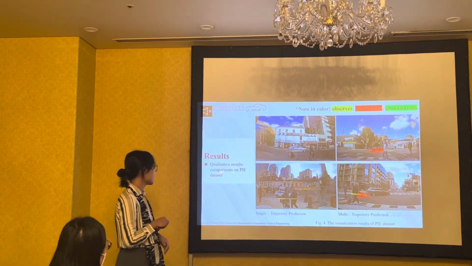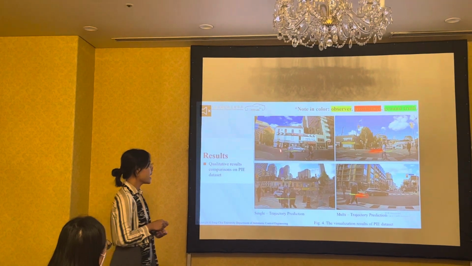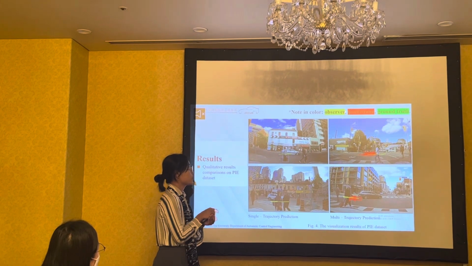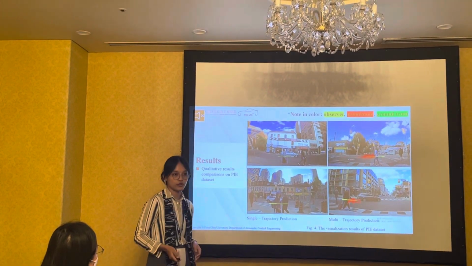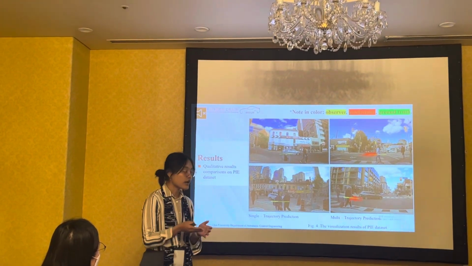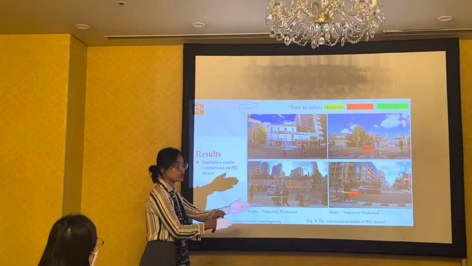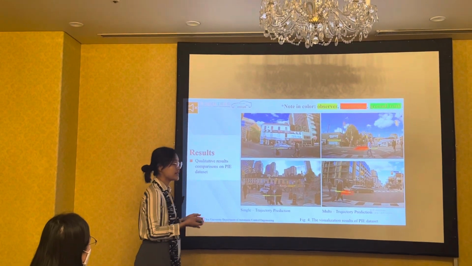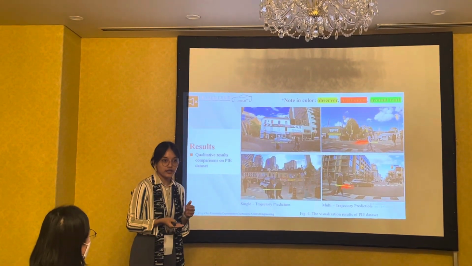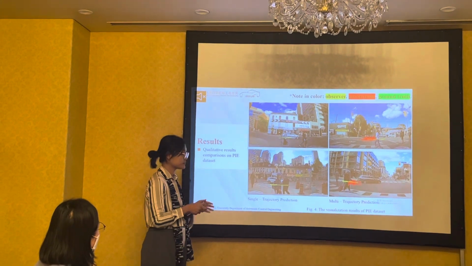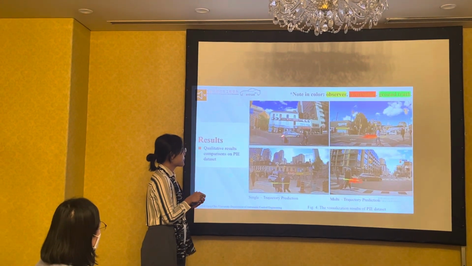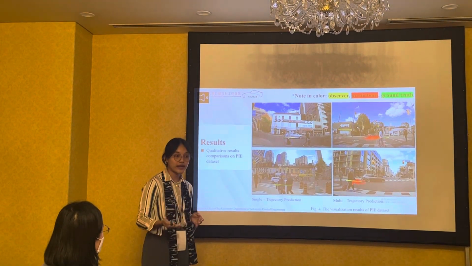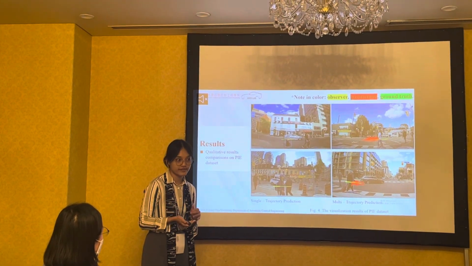Okay, here is the qualitative result for the PI dataset. As we can see, for the single trajectory prediction, the yellow one is the observation, the red one is the prediction, and the green one is the ground truth. The closer the ground truth and prediction are, it means that the DNN model, the proposed method, is better. So we can see that my prediction for the single trajectory is really close to the ground truth. That's why my ADE and FDE are better for the single trajectory.